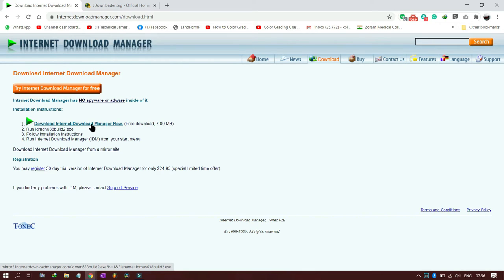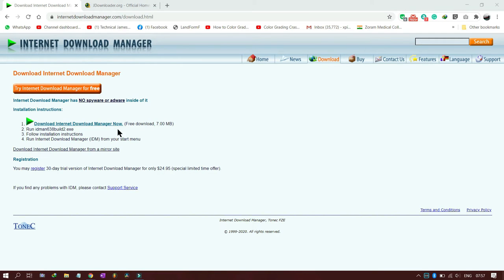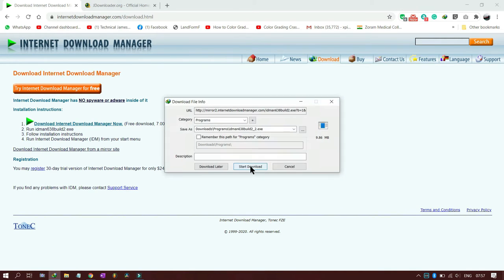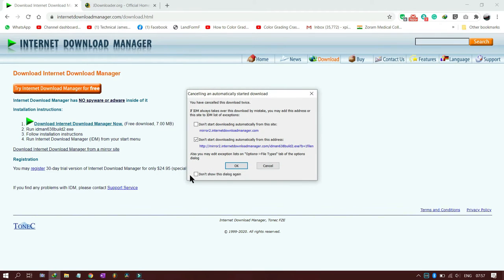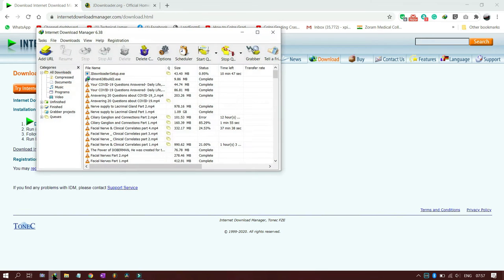Now mind you, I have already installed Internet Download Manager on this computer. So this is exactly how it will look when you try to download a file using Internet Download Manager. Now this file already exists and I have installed this software on my system, so it will give that error that the file already exists. Now let us say I have downloaded the installable file of Internet Download Manager. So I will press cancel and click on the folder where Internet Download Manager puts the files.